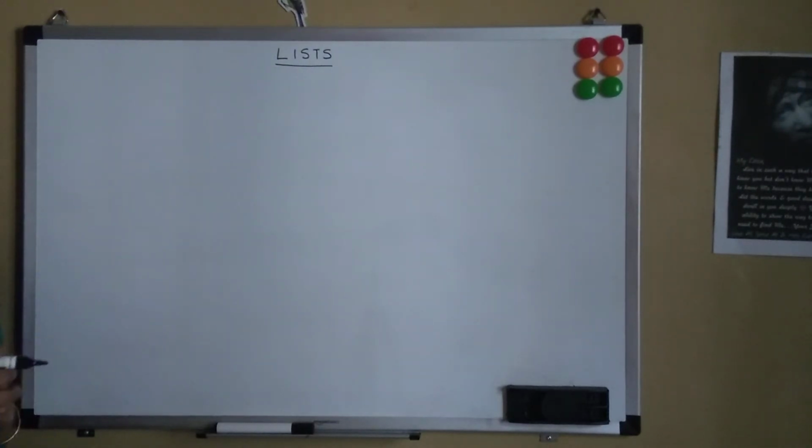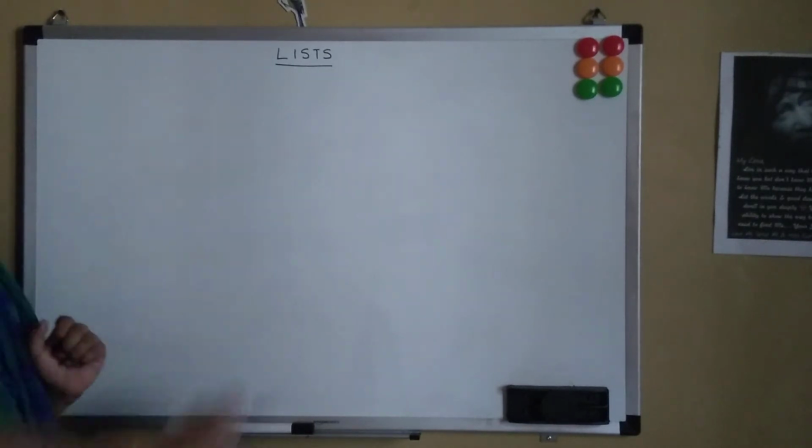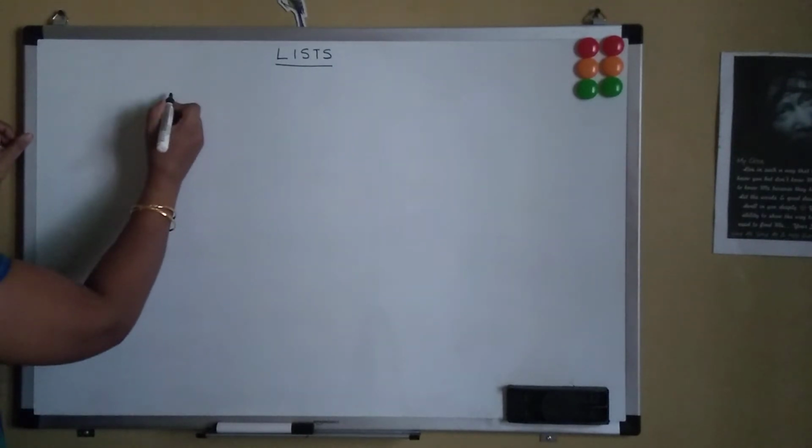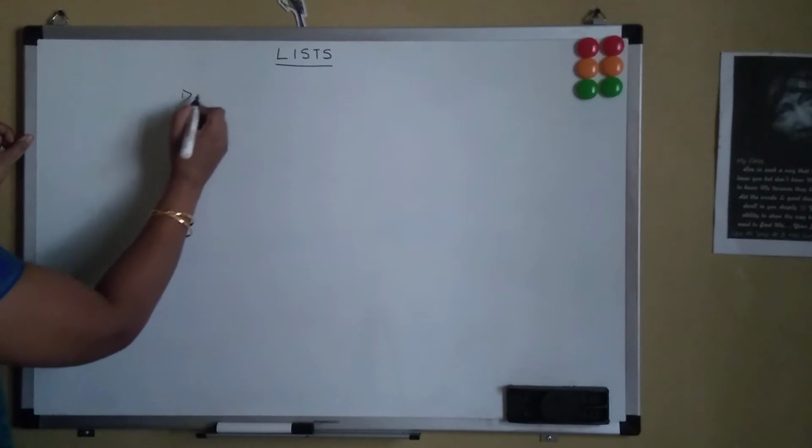In C, we had seen about arrays. In arrays, it used to have data which was of the same data type, but list can have same data type or it can have data of different data types. So now let's look into some important points about list.